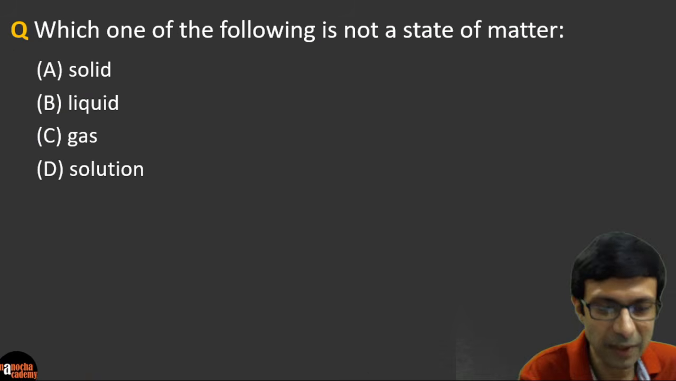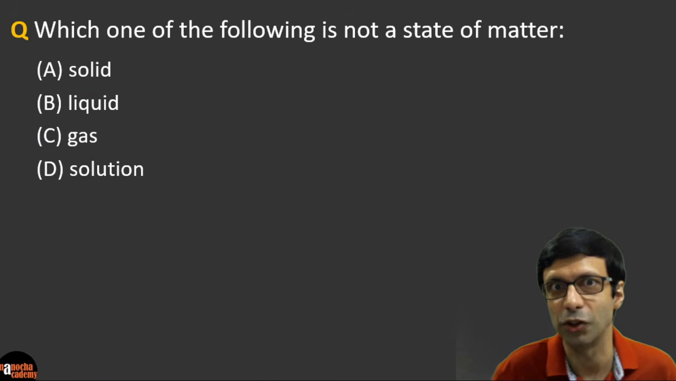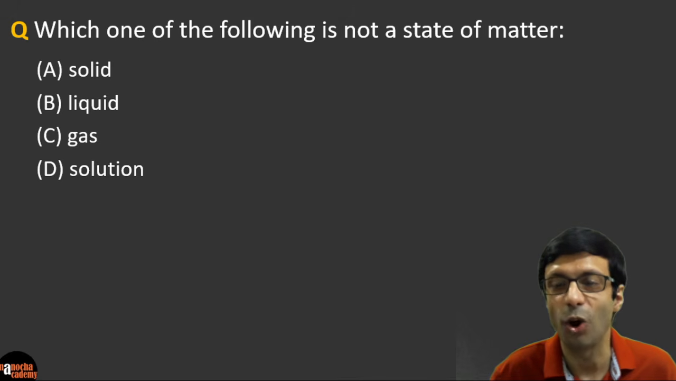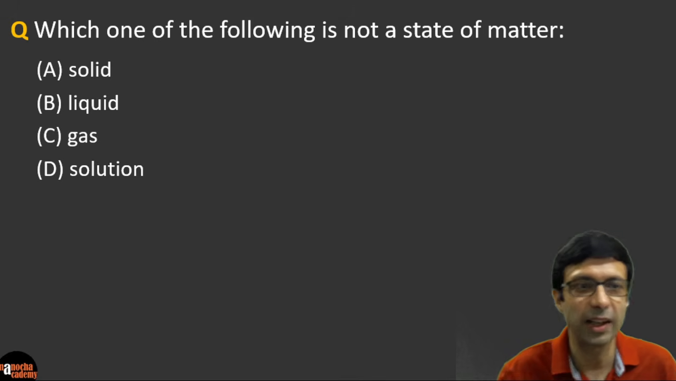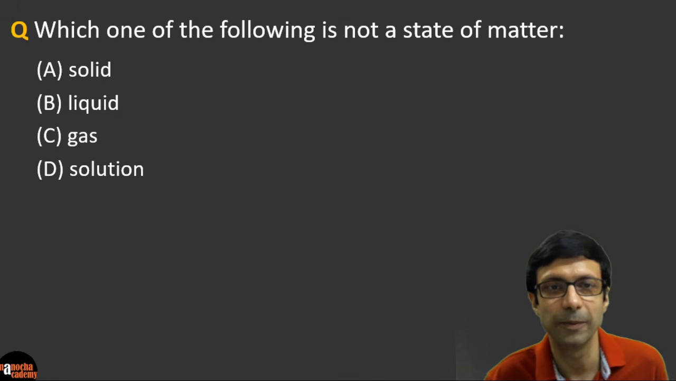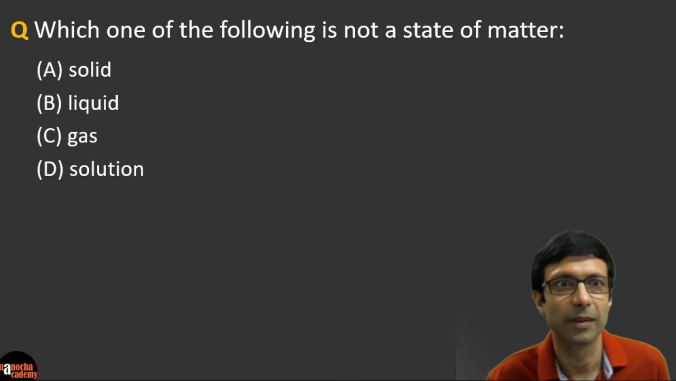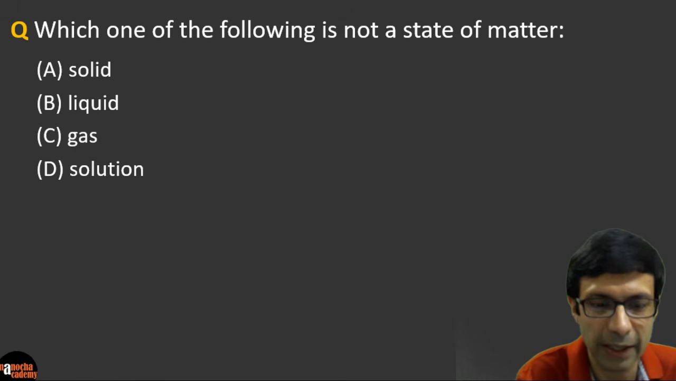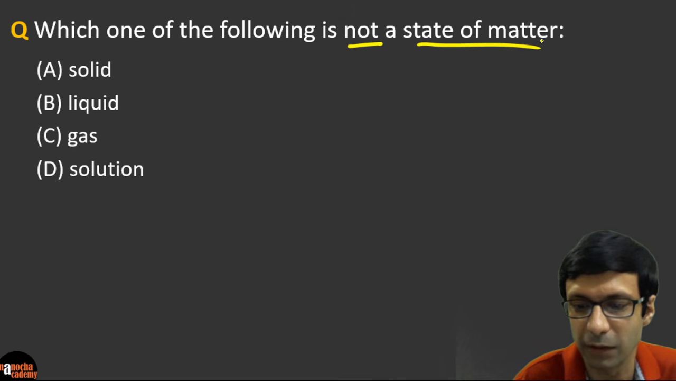Very good. Now let's take a look at our next question. Which one of the following is not considered a state of matter? Is it A, solid, B, liquid, or is it C, gas, or D, solution? So guys, what do you think is the answer for this question? So try the third question here. So what do you think is the answer here, guys? Which one of the following is not a state of matter, right?